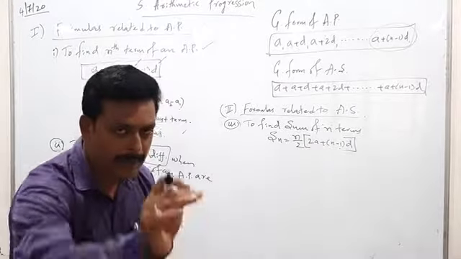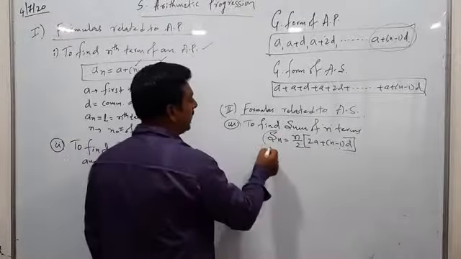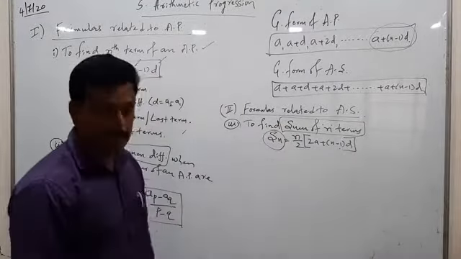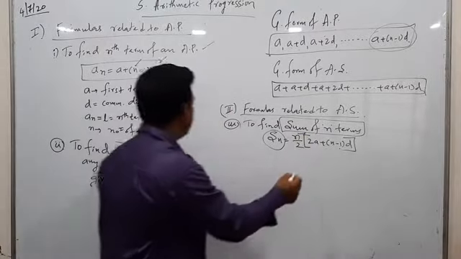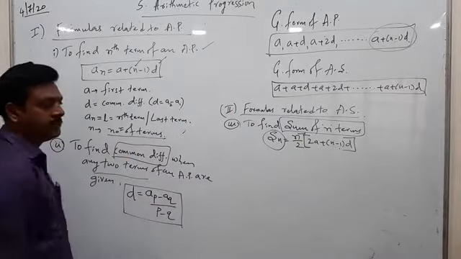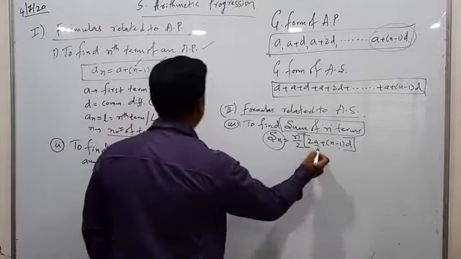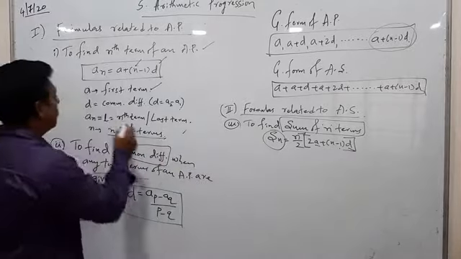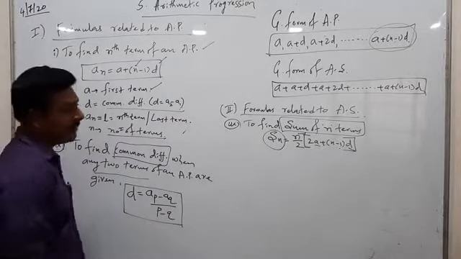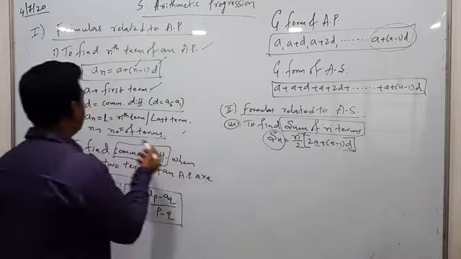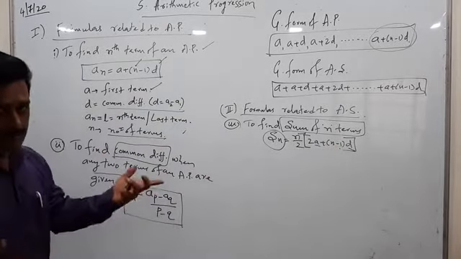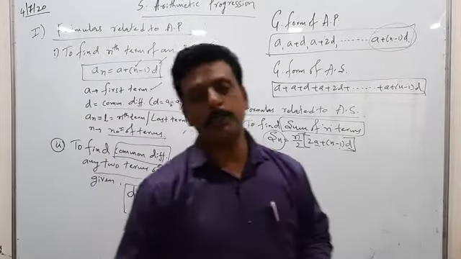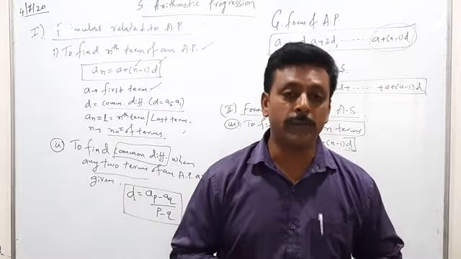Let me clear the meaning of each symbol. Sn means sum of n terms. Sir, what is n? n is the number of terms. Sir, what is a? a is the first term. What is d, sir? d is the common difference, a2 minus a1. Meaning is said. Try to remember the formula: Sn is equal to n by 2 into bracket 2a plus n minus 1 into d.